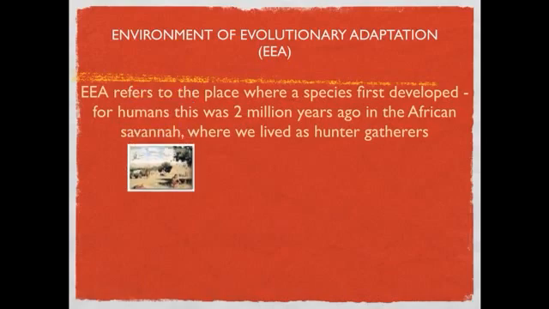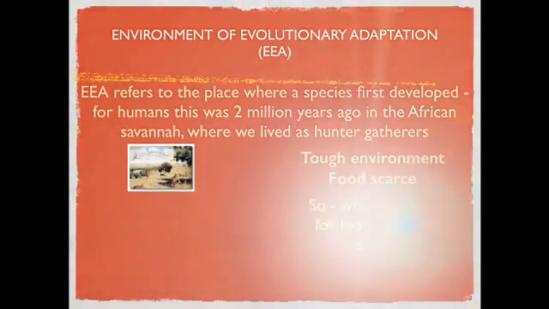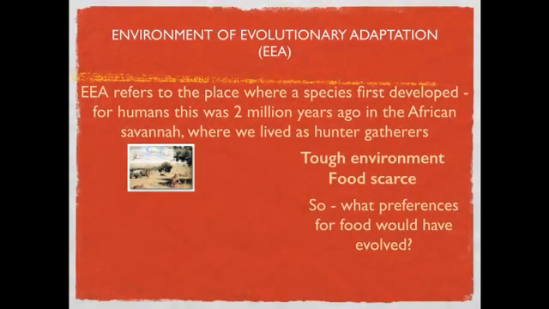There's a very small picture, it's probably not quite possible to work out what it is, but anyway. In this place where we first developed and where humans lived for 2 million years, so 99% of the time that humans have been on this earth, we lived like this. And we lived in a place where there was a really tough environment and food was scarce. So basically our food preferences have evolved because for 2 million years it was really advantageous to do the following.